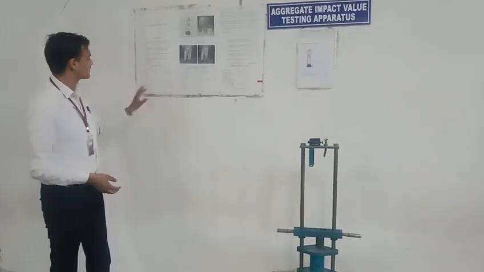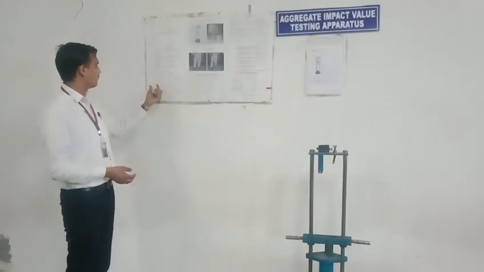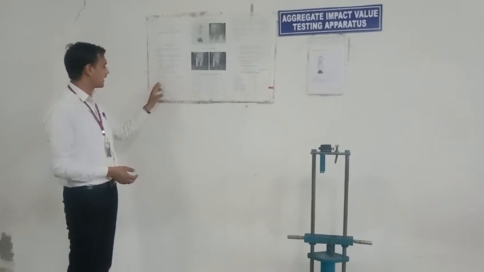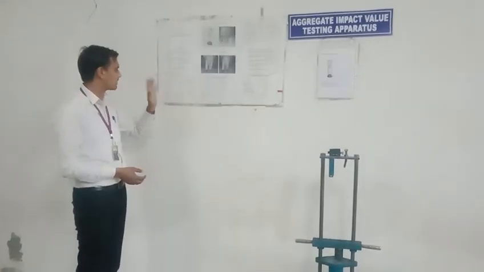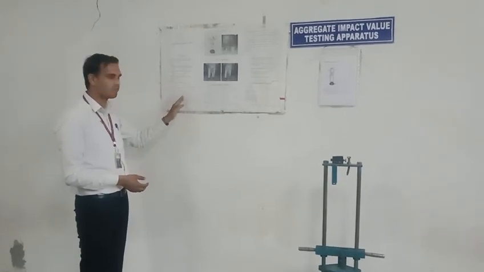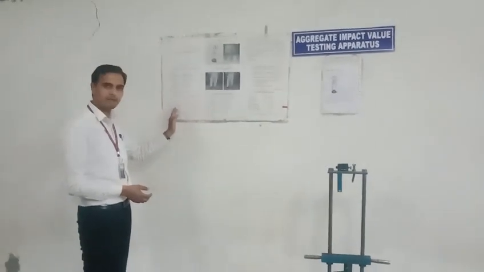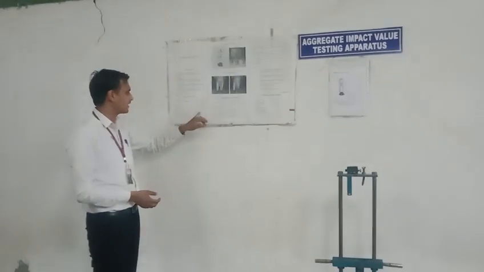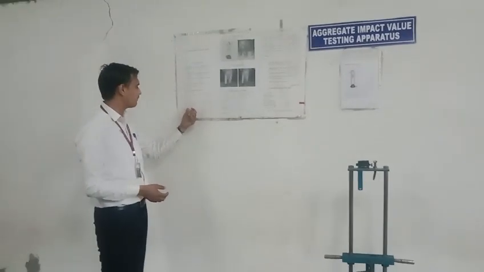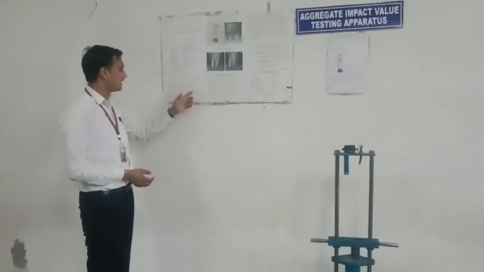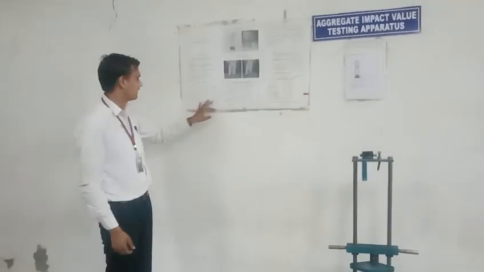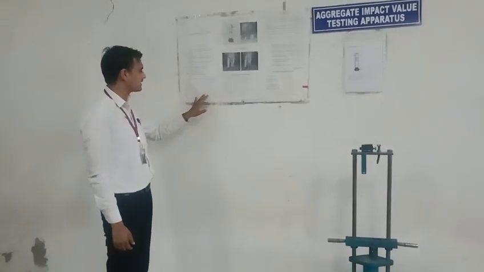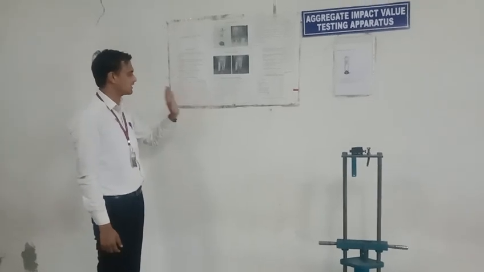And what are the IS specifications for this test? For WBM, that is water bound macadam surface course, the aggregate impact maximum value is 50%. For cement concrete base course, 45%. For bituminous macadam pavement, that value is 35%. And for water bound macadam surface course, the value is different, in this it is 30%. And for bituminous built-up surface, that value is 30%.